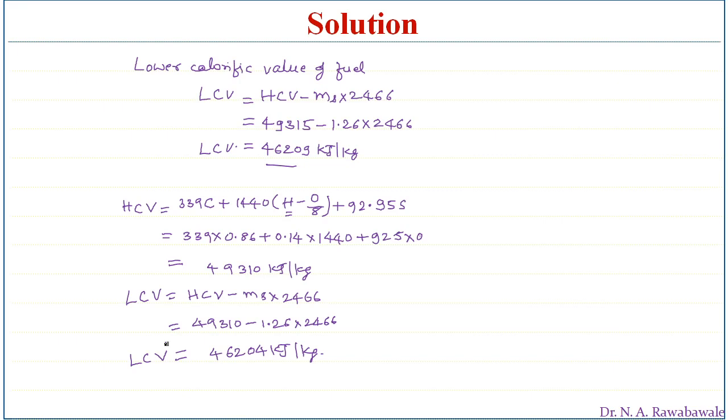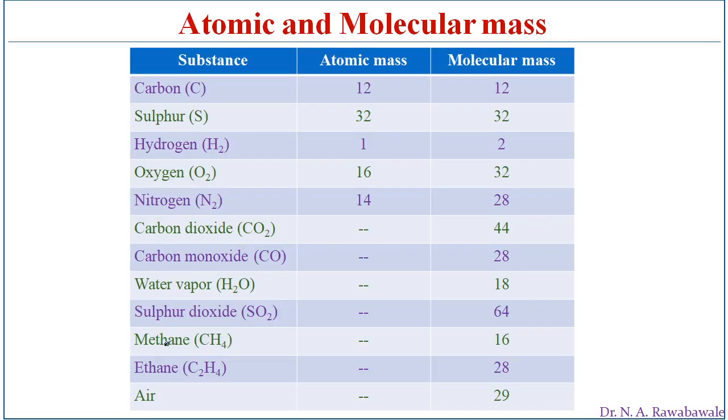So coming to next, atomic mass and molecular mass of the constituents of a fuel. The fuel may contain carbon, may contain sulfur, it may contain hydrogen, it may contain oxygen, nitrogen, carbon dioxide, carbon monoxide, water vapor, sulfur dioxide, methane, ethane, and air.